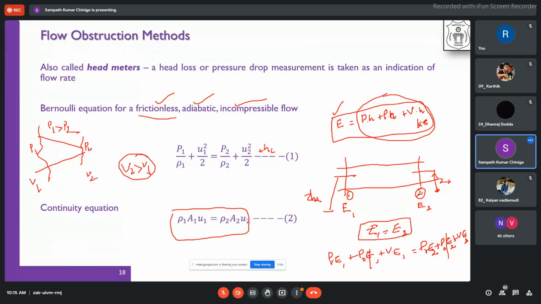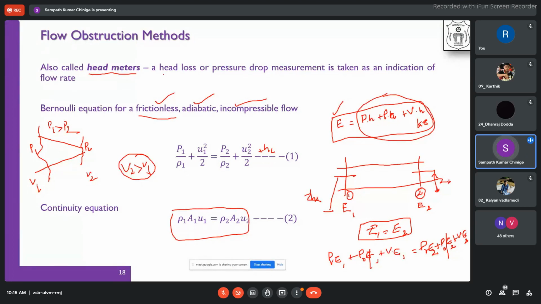So those flow rate meters which calculate the pressure differential between 2 points by changing or reducing the area are called obstruction meters. Hope you understood. These methods are also called head meters.